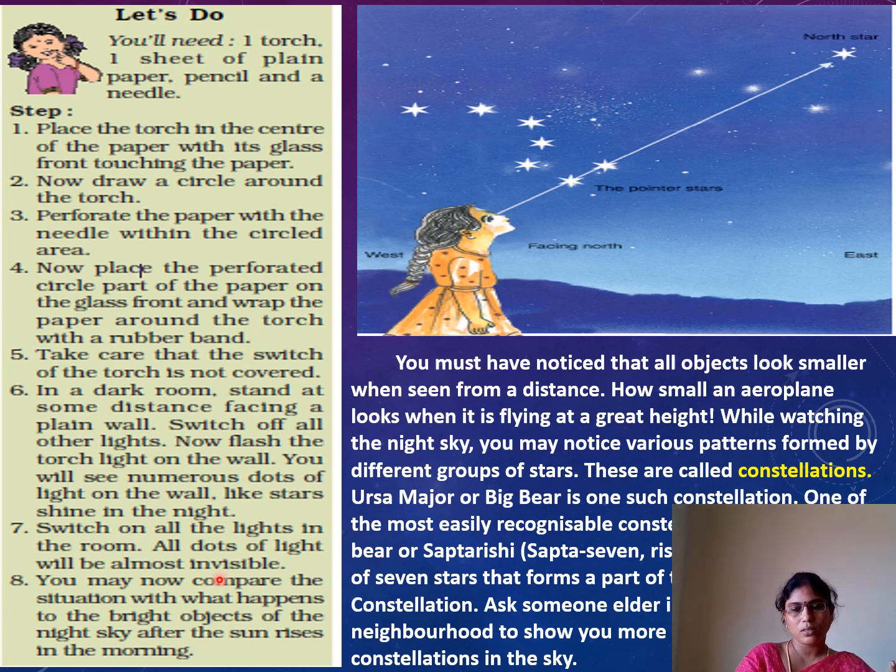Why? Before sunrise, all stars are visible to you when it is dark. Now these are not visible to you because of the light, the light of your room. Understood clearly? So that you may now compare the situation with what happens to the bright objects of the night sky after the sun rises in the morning. So this is the main reason. At daytime, all stars other than the sun are not visible to us.